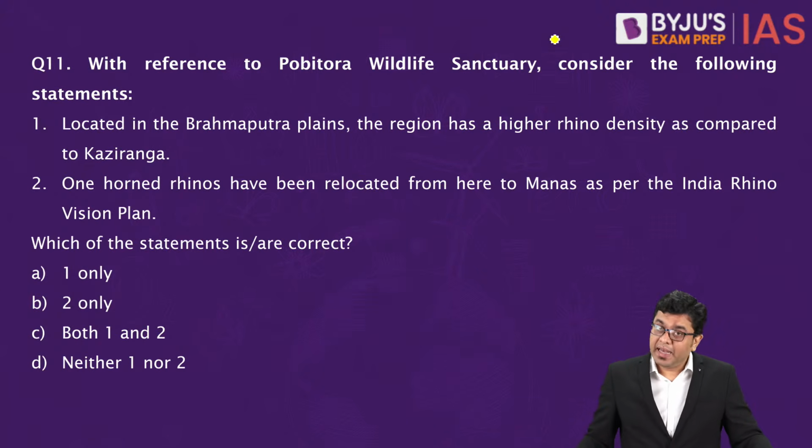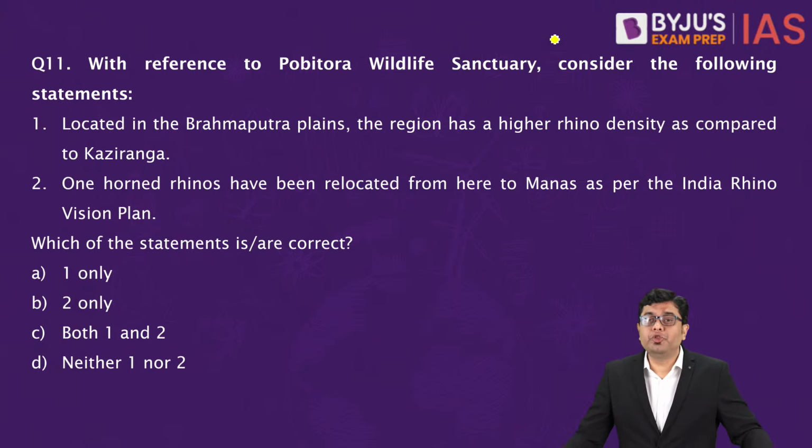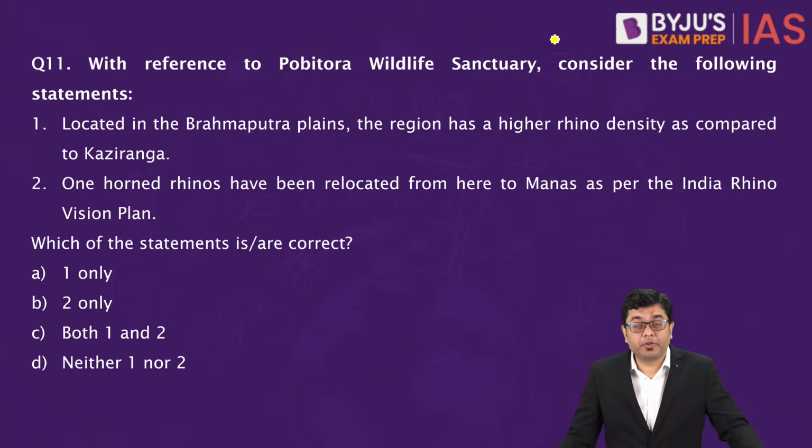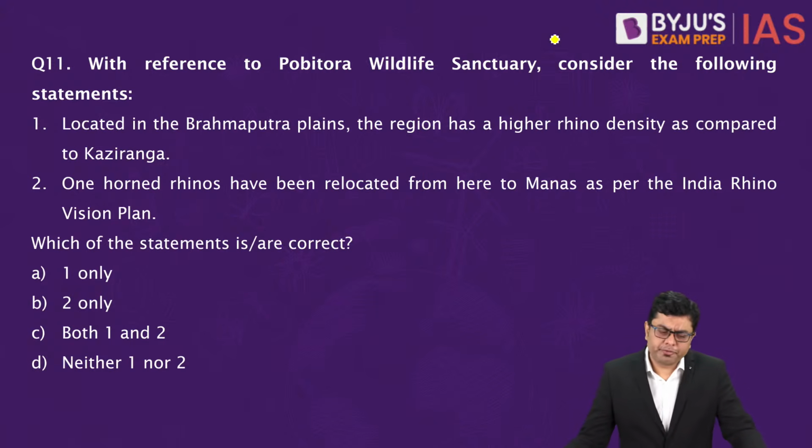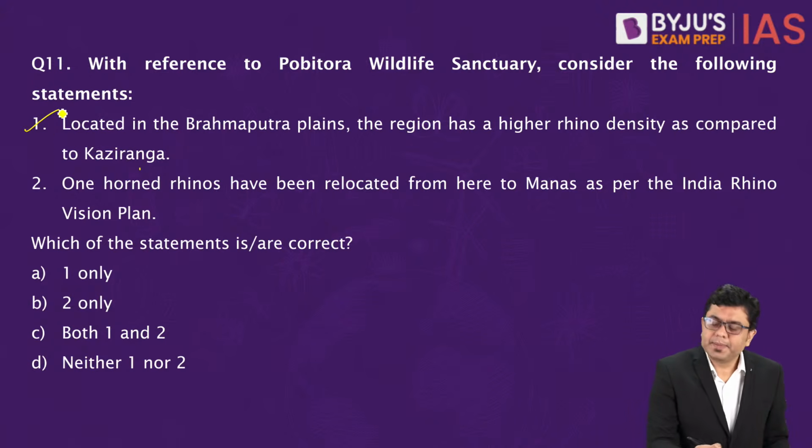Now, next question. With reference to Pabitra Wildlife Sanctuary, consider the following statements. Located in the Brahmaputra plains, the region has a higher rhino density as compared to Kaziranga. One-horned rhinos have been relocated from here to Manas as per the India Rhino Vision Plan. Which of the statements is or are correct? Now here, when we take a look at the first statement, the first statement is going to be correct.